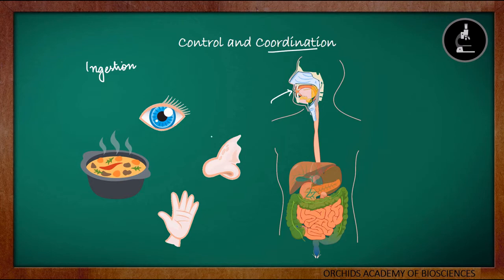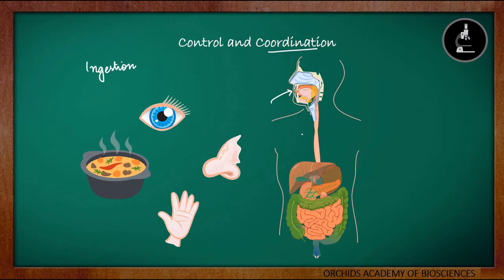Coordination is not only in terms of eyes, nose and hands. There are various other coordination happening in our body. For example, in the process of digestion, all the organs of the digestive system have to coordinate with each other to complete the process of digestion. So all the life processes also have to be coordinating with each other to keep us alive.